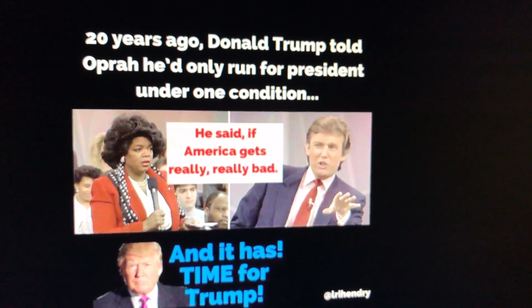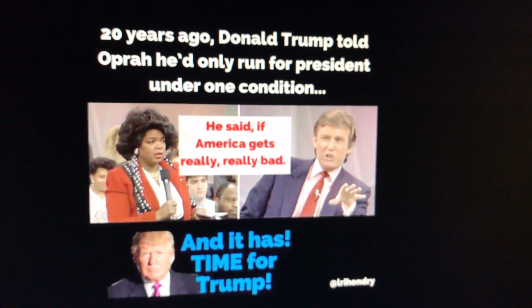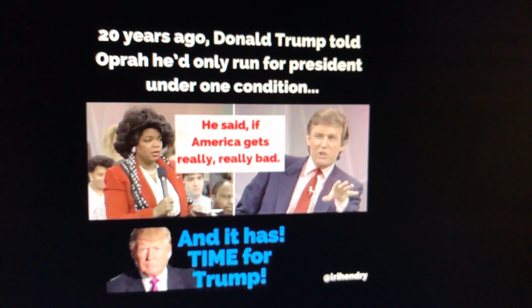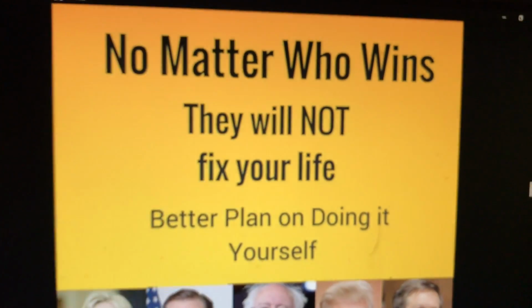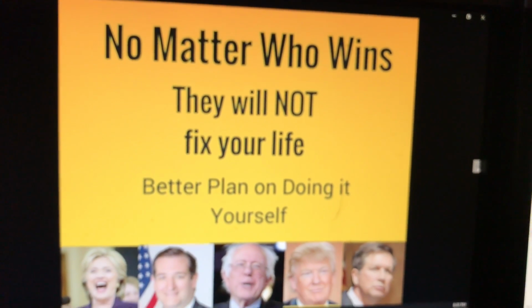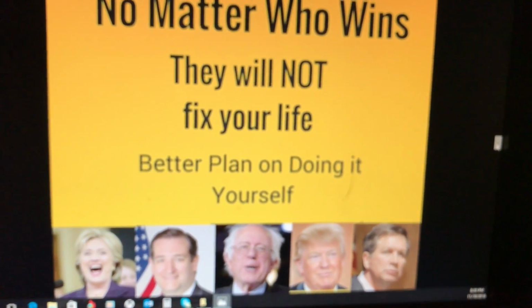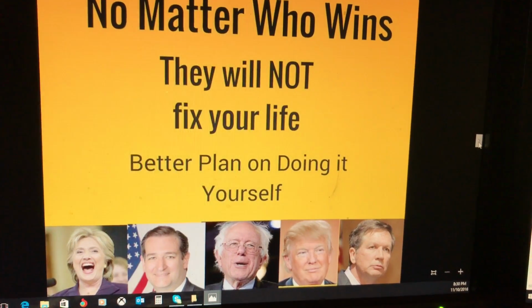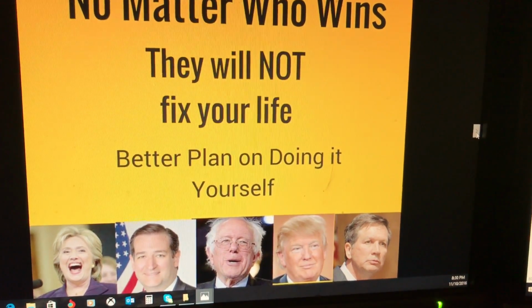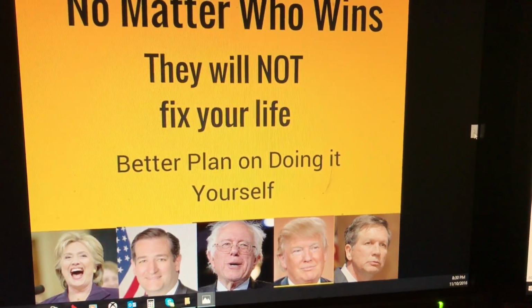So anyway, 20 years ago, Donald Trump told Oprah he'd only run for president under one condition. He said if America gets really, really bad. And the time has come for Trump. No matter who wins, they will not fix your life. Better plan on doing it yourself. And I totally agree with that. Trump, he's not going to fix my life. My life is up to me. It's not up to him.